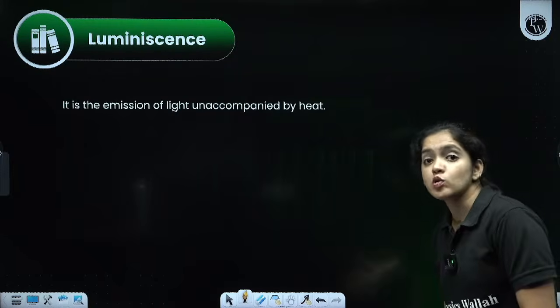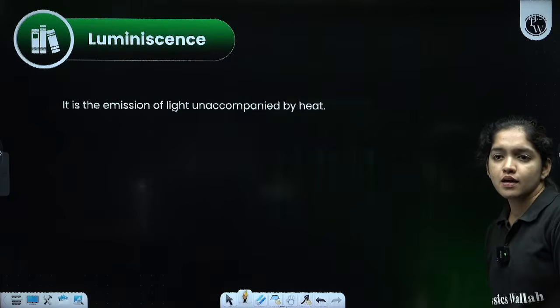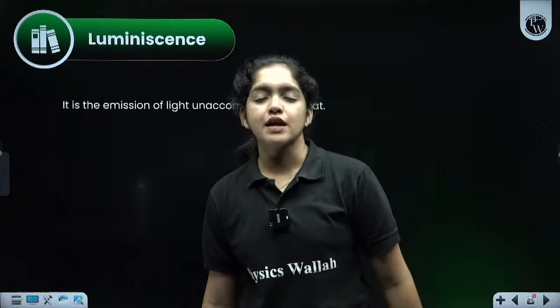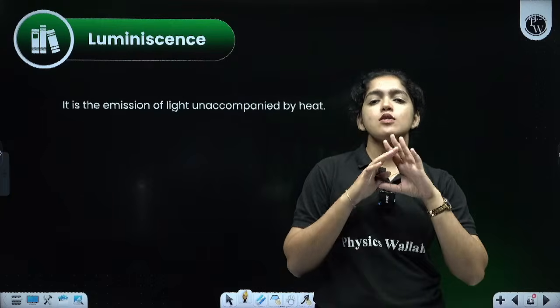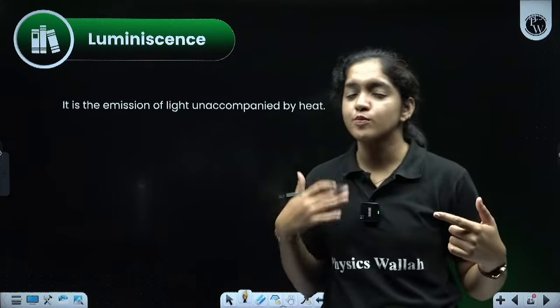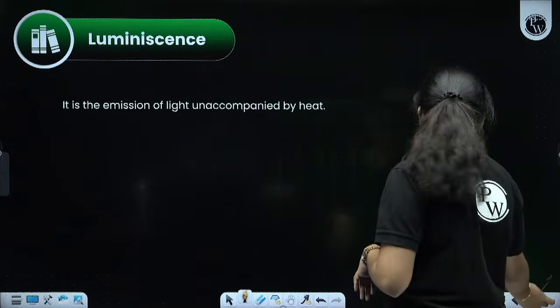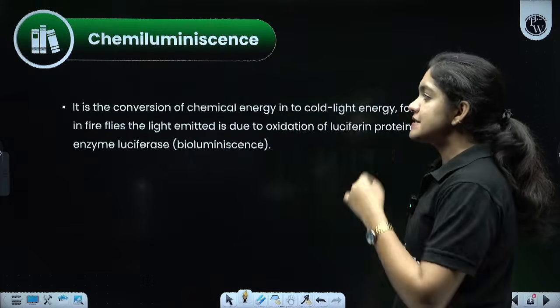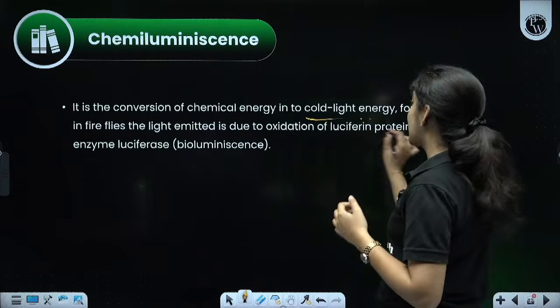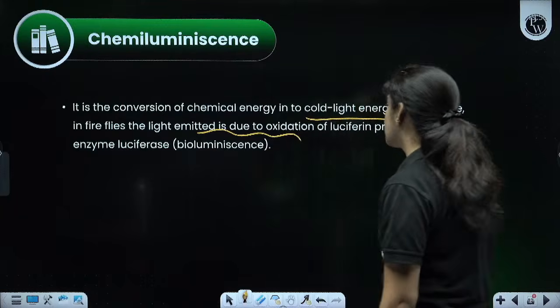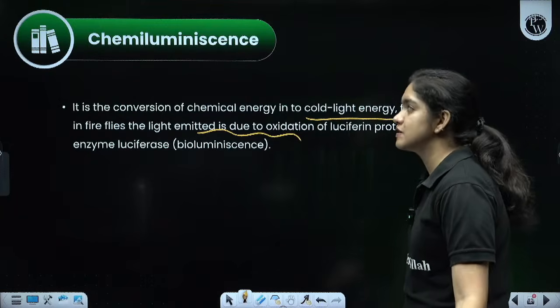We know bioluminescence is shown by fireflies. Elementary reaction means the reaction taking place in only one step. Complex means taking place in more than one step. Okay, clear? Got it? Then next one, chemiluminescence, the conversion of chemical energy into cold light energy. For example, fireflies, the light emitted due to oxidation of luciferin protein by the enzyme luciferase.